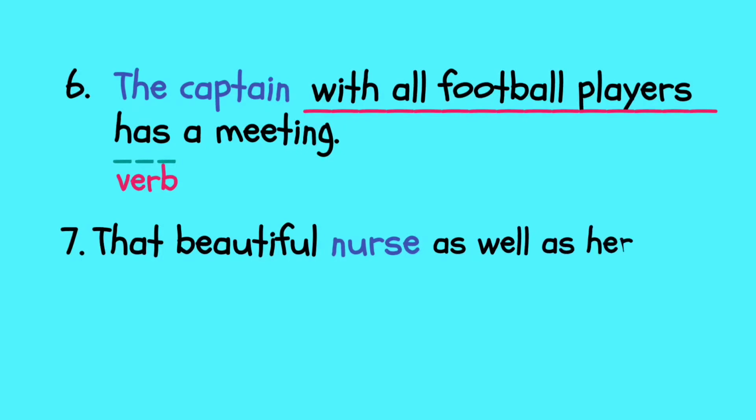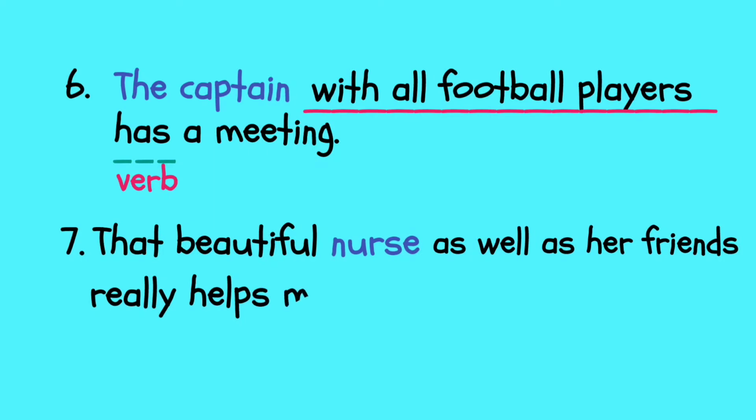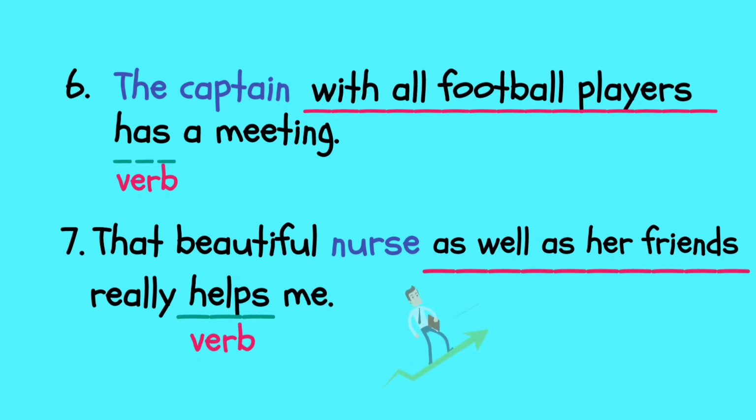Next, number 7, still with a prepositional phrase, we have: the beautiful nurse as well as her friends really helps me. The real subject is nurse. Nurse is the main subject, as well as her friends. Even though it means additional, this one is just a prepositional phrase as the modifier. And because nurse is the subject, the verb is helps with s, because nurse is the third singular person.